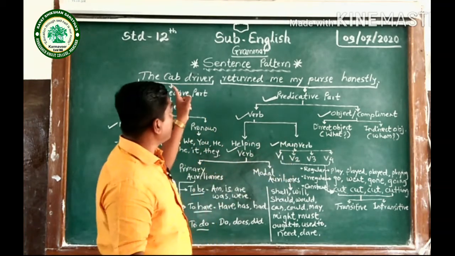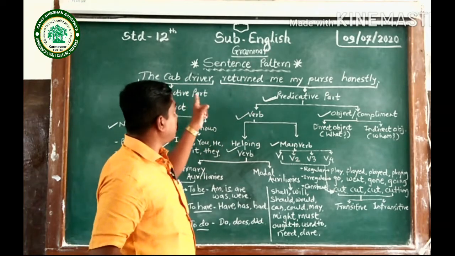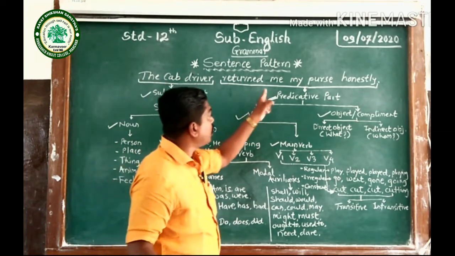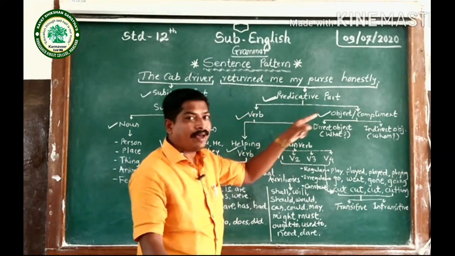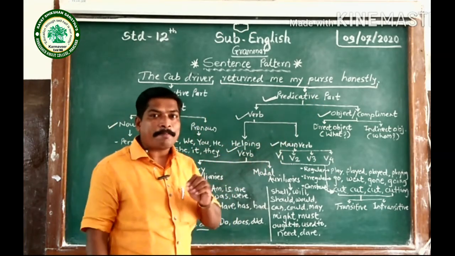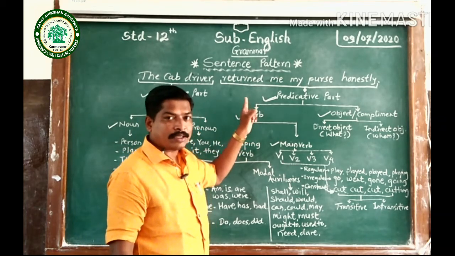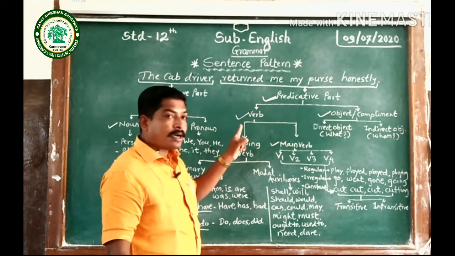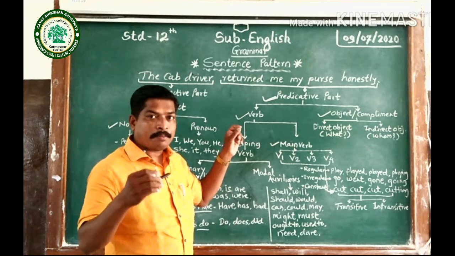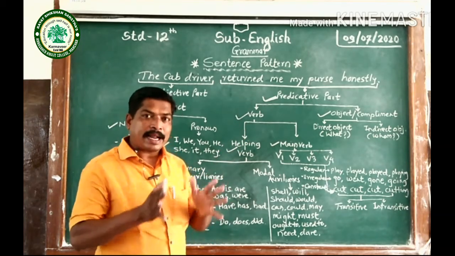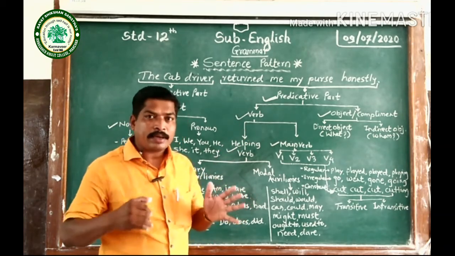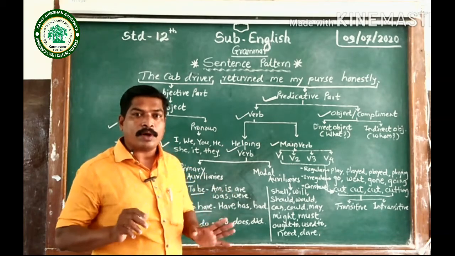If you read this sentence, the cab driver returned me my purse honestly, as this is a sentence from simple past tense, helping verb is not used in it. So there is no helping verb. But besides simple present and simple past, every tense carries a helping verb.